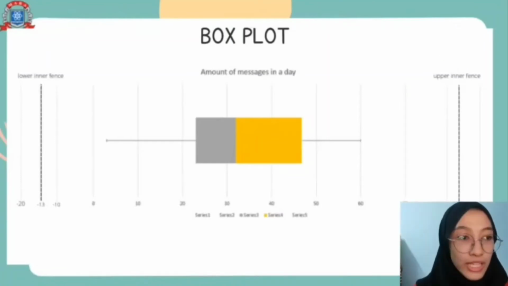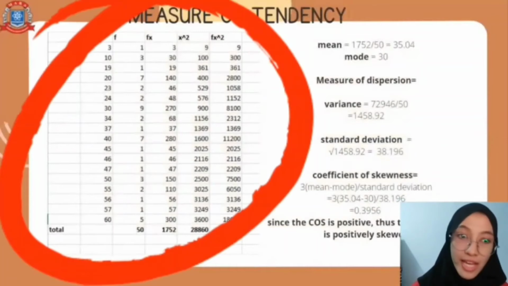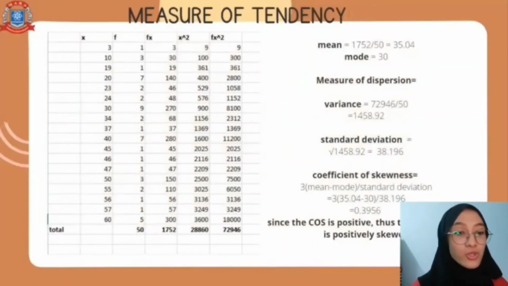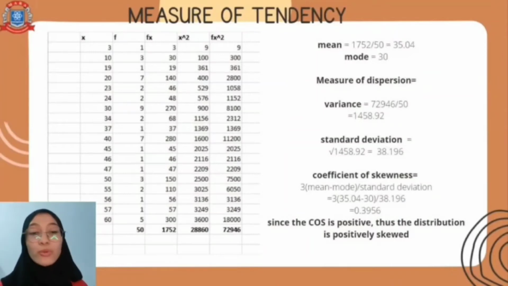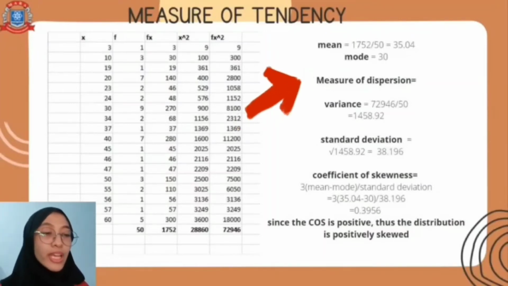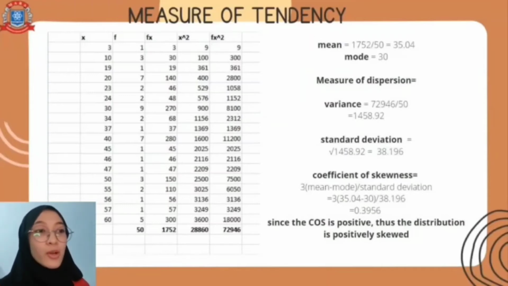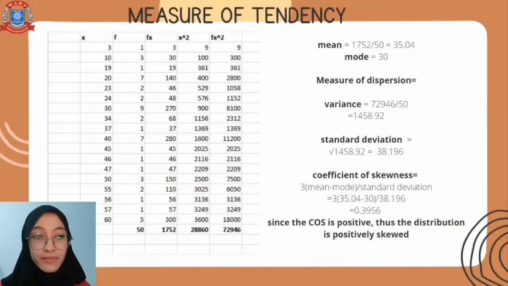Next, we will discuss measures of tendency. This is the table that I constructed, which consists of fx, x squared, and fx squared. We have the total values of fx, x squared, and fx squared. We can use the summations of these values and substitute them in the formulas to get the mean, mode, and so on. The mean I get is 35.04. Our mode is 30 because it has the biggest frequency, which is 9.